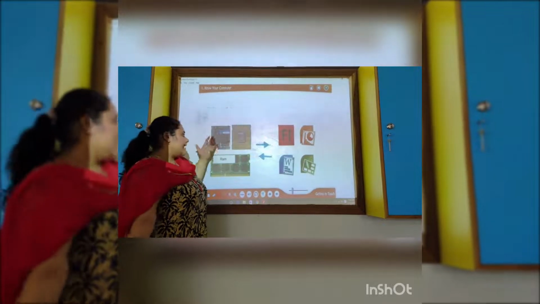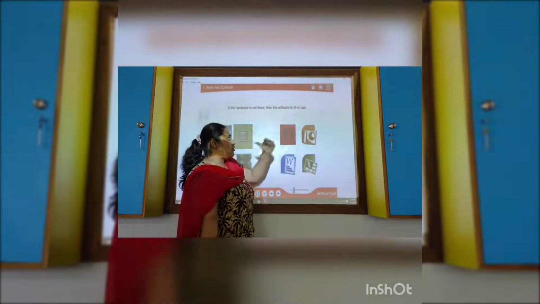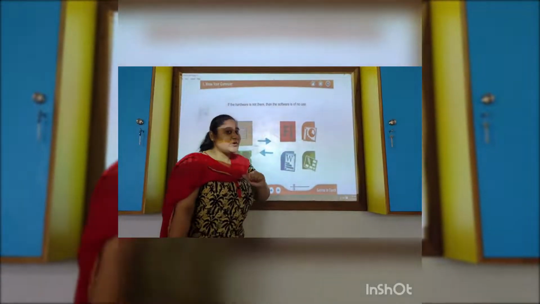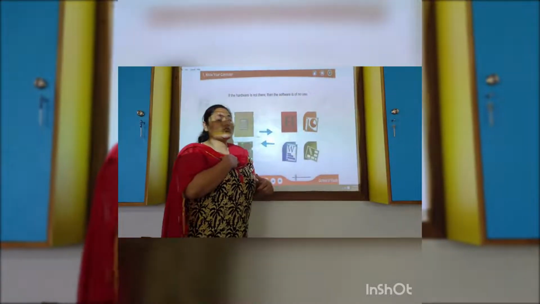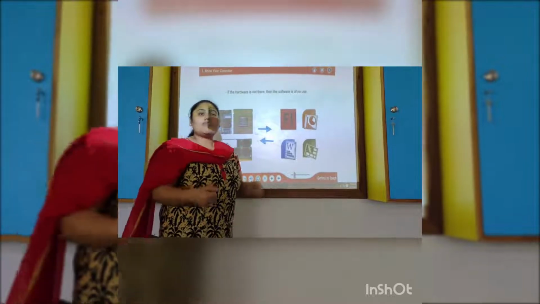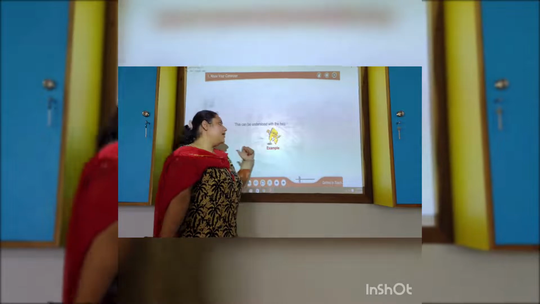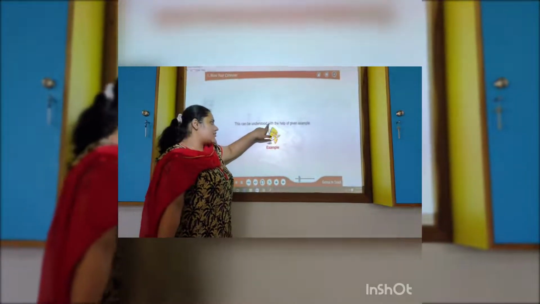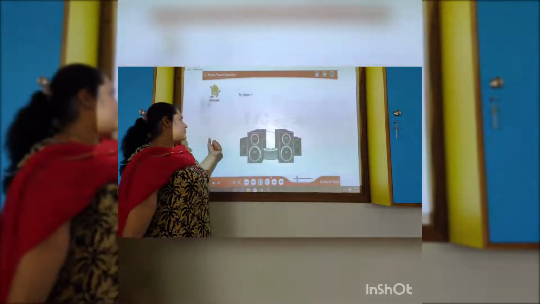Now next we will learn that if the hardware is not there, then the software is of no use. As I told you, if our body is there, but inside the body there is no soul, no breathing, what will happen? The body will stop working. In the same way, the hardware will also stop working if the software is not there. This can be understood with the help of an example. So let's see the example.